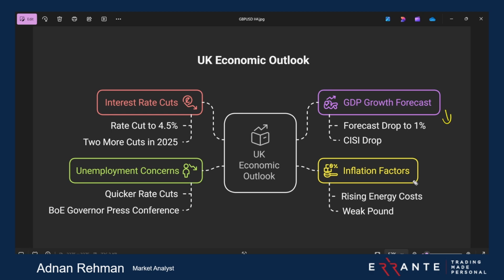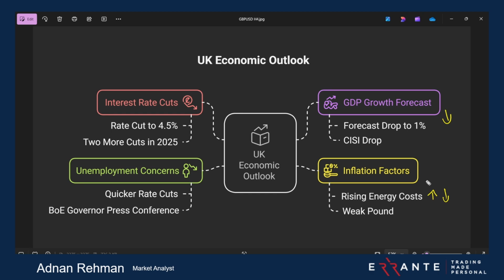On the other hand, when it comes to the inflation story, what do we have? The energy costs are rising, and the cost of living of the people is going up and up, and this is not something that is favored for the UK economy. So inflation is an issue, and when inflation is an issue, obviously to tackle it they will try to keep the interest rates at a higher position. Now let's see how it works out.